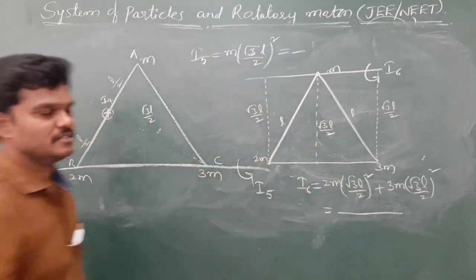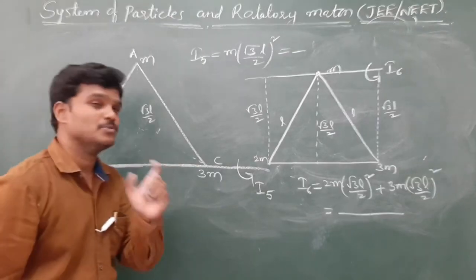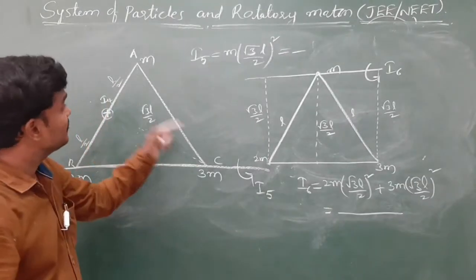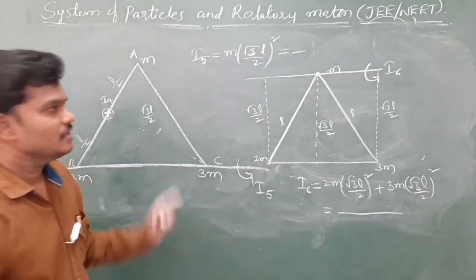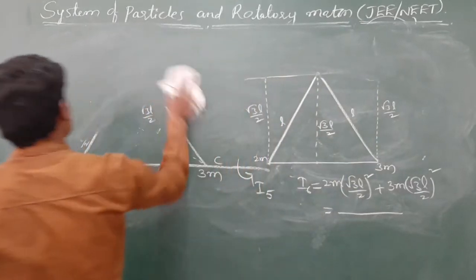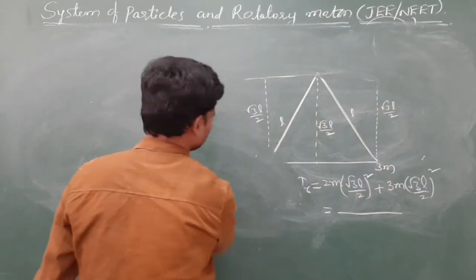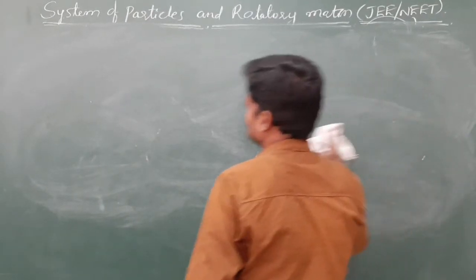Okay, add the numbers. So I calculated, they given I1, I2, I3. We calculated I4, I5, I6. If they ask from any place, we can find it. Okay, so this is for 3 rods. Now let us move on to the next one. That is also easy level of question. Next, some good questions will come.